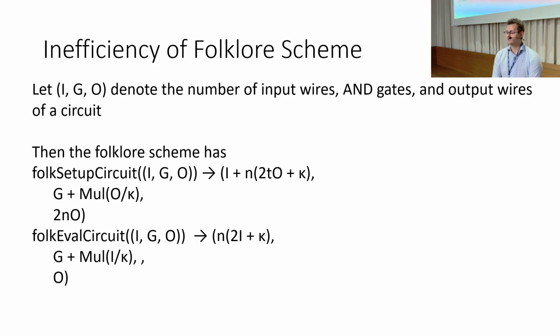Parametrically, we can describe the cost of the folklore scheme in terms of the size of the circuit that we compile. Here, I'm going to be using I, G, and O to denote the number of input wires, AND gates, and output wires of a circuit. As you can see, the folklore circuits have a blow-up of at least N, being the number of parties, in number of inputs and outputs, and the AND gates depends on the multiplicative complexity in the field.